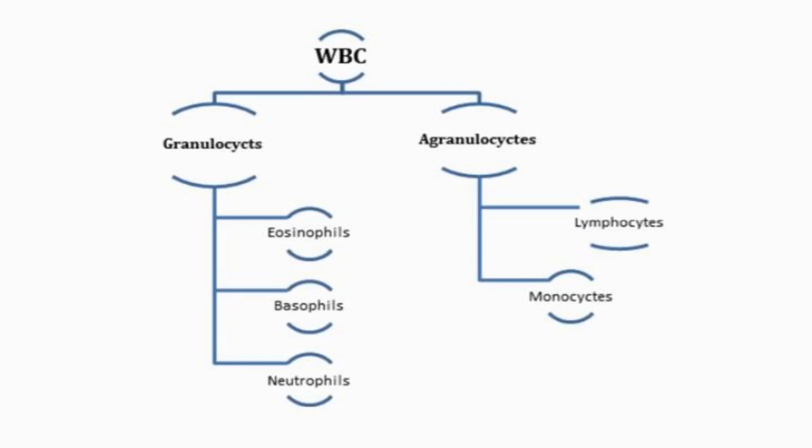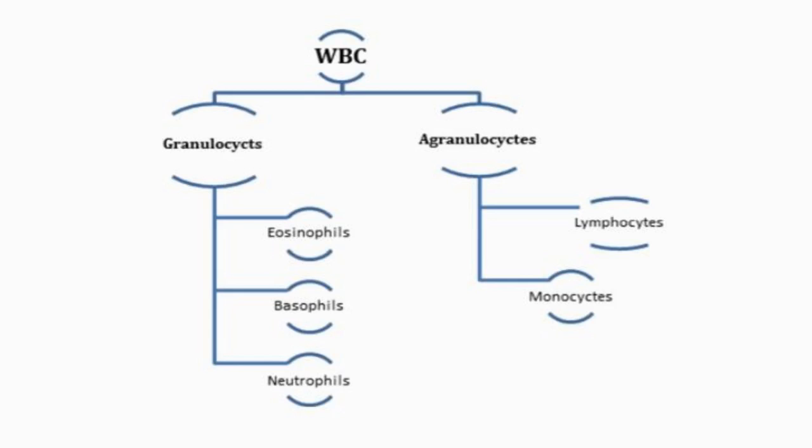If we take a granulocyte and pour it into the dye, it becomes colorful. But an agranulocyte does not take any dye.